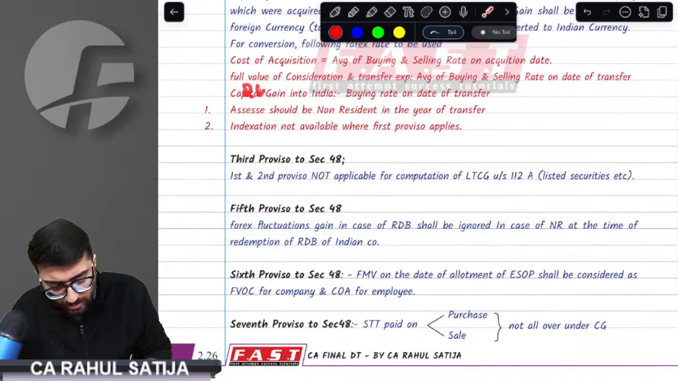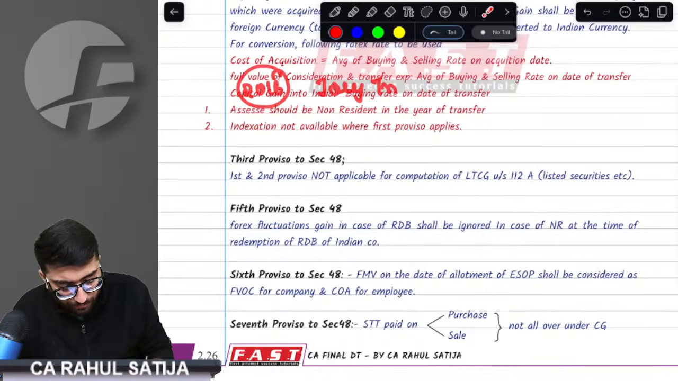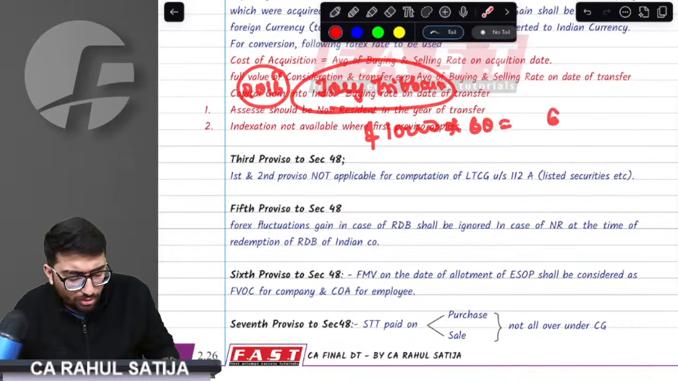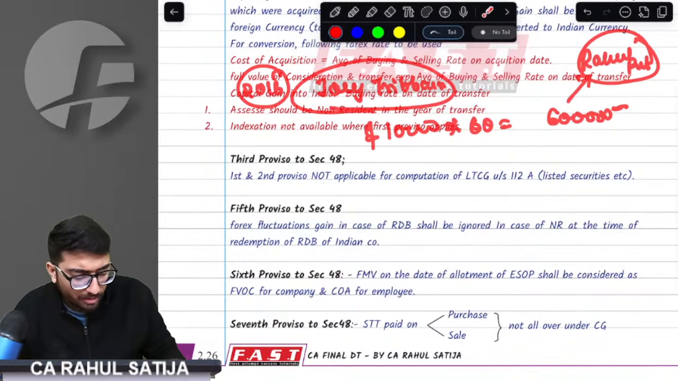For example, in 2016, there is a person called Joey Tribbiani. He came up with 10,000 US dollars. At that time, the exchange rate was 60 rupees. So he invested 6 lakh rupees in India. Where did he invest? He invested in Rahul Private Limited.